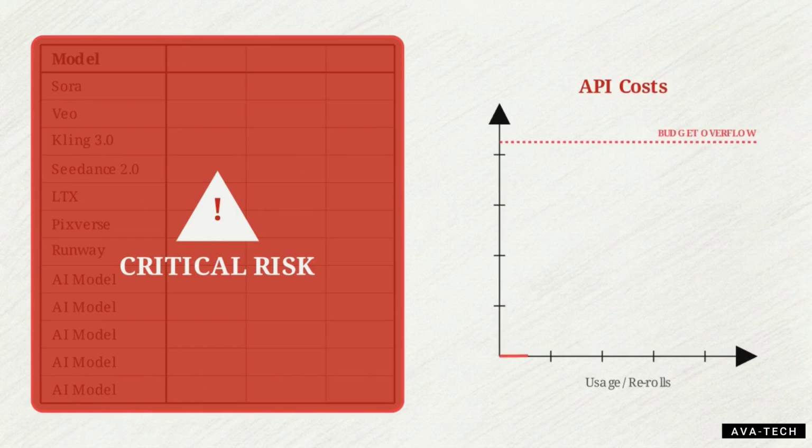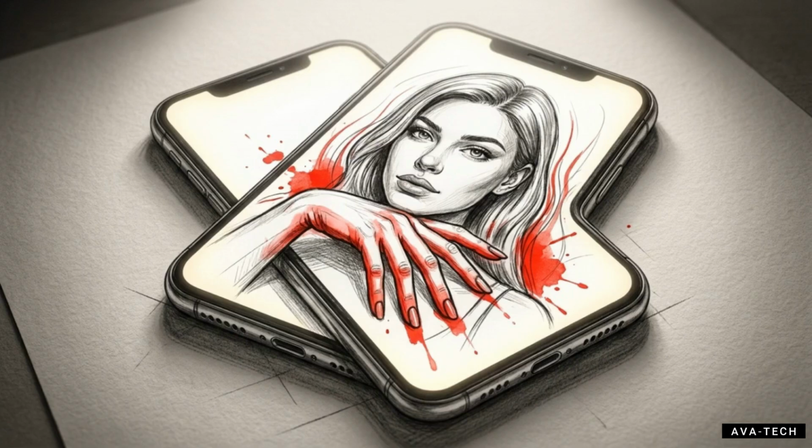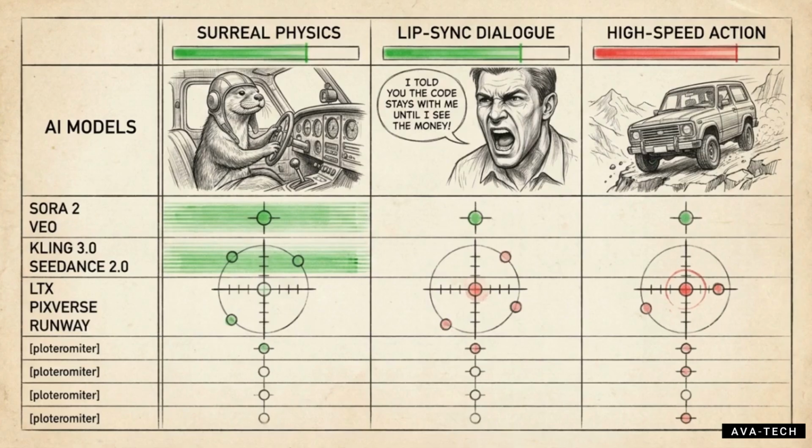Lock into the wrong subscription, and you'll drain your budget and waste hours forcing a model to do what it wasn't built for. If you build your workflow based on cherry-picked morphing demos, you are guaranteeing yourself a trip straight into the uncanny valley. We need to cut through the marketing hype.